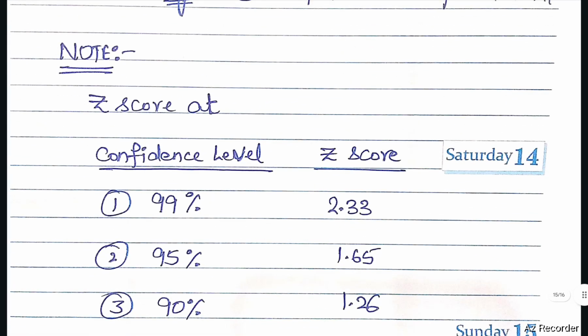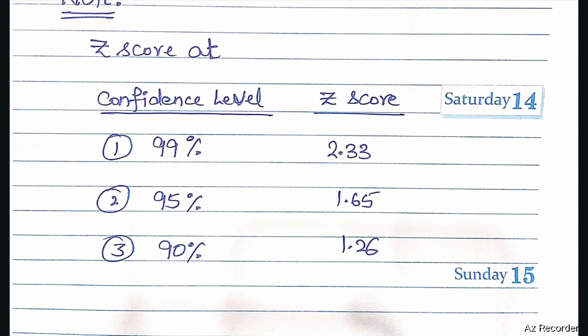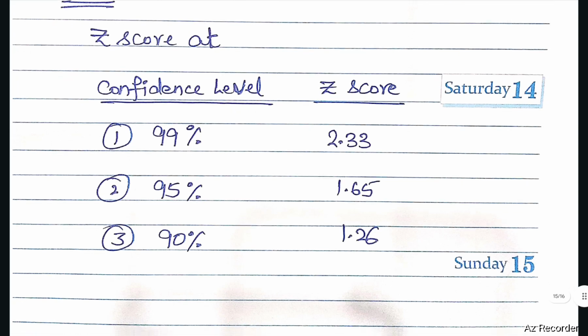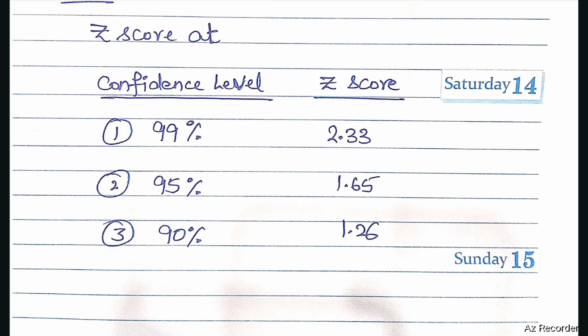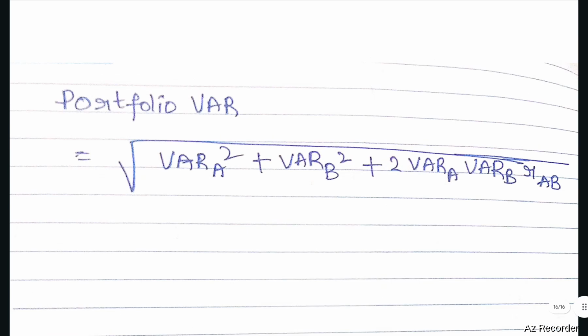Next, Z-scores. If the confidence level is 99%, Z-score is 2.33. If the confidence level is 95%, Z-score is 1.65. If the confidence level is 90%, Z-score is 1.26. 2.33, 1.65, 1.26 for 99%, 95%, 90%. Portfolio VAR. How to calculate portfolio VAR? Square root of VAR A squared plus VAR B squared plus 2 times VAR A times VAR B times rho AB.